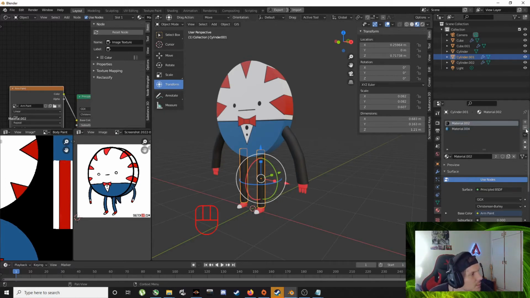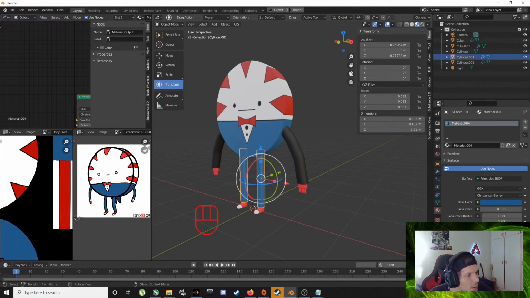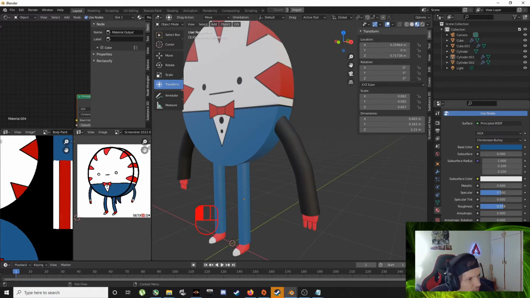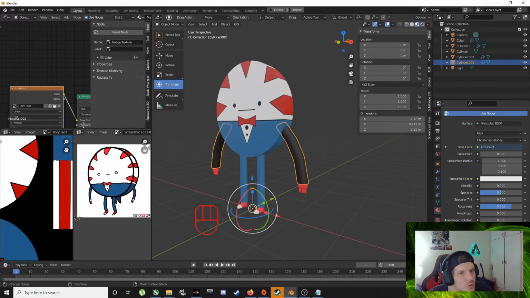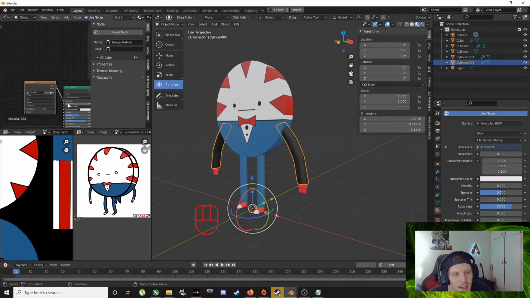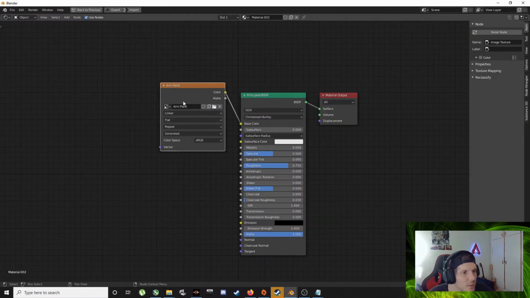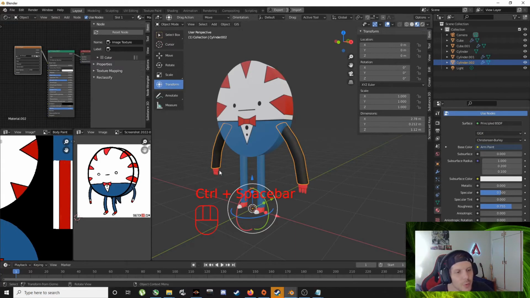Delete this one, there we are, and then the roughness again. Cool. Arms, we already put the arm paint, plugged it in, make that bigger into the base color, right? Arm paint. So now we need to paint the actual arms.